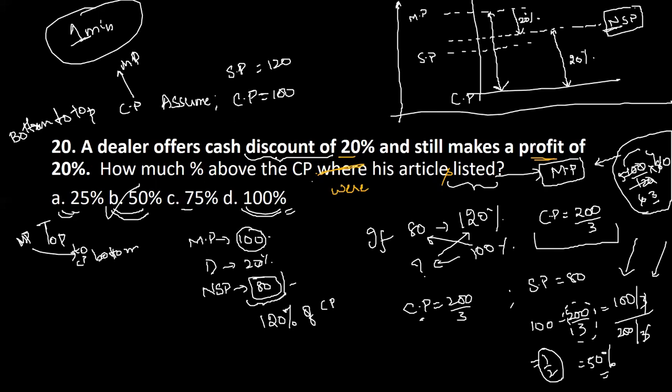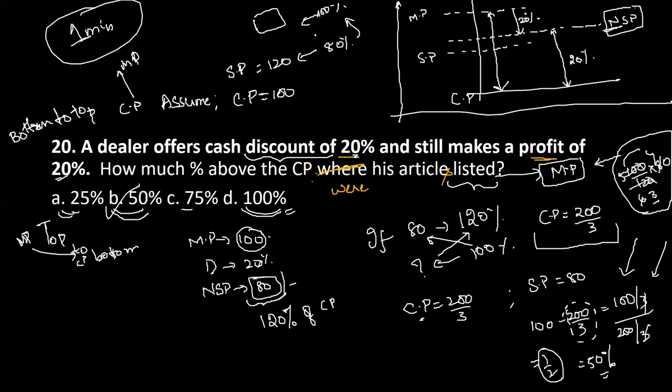Now you know that only after giving a discount of 20% is he reaching this 20% profit. That means this number is 80% of something else. So if this number is 80% of something else, then how much do I have to add to make it 100%?